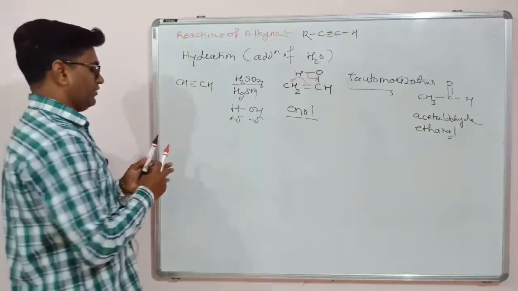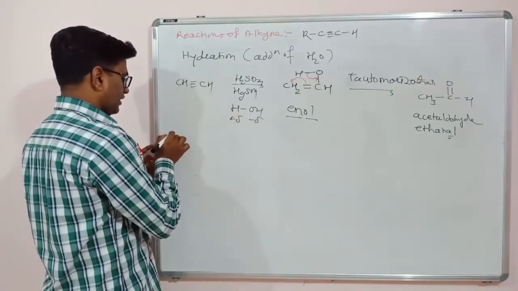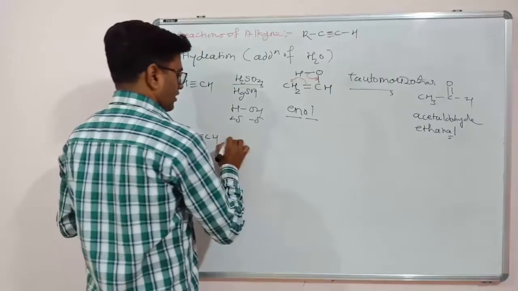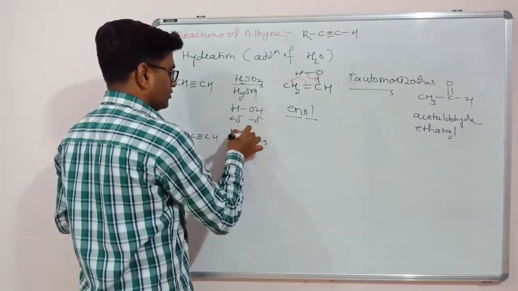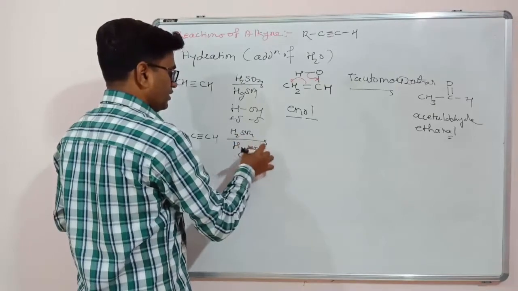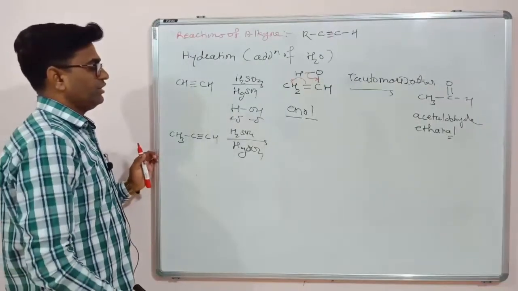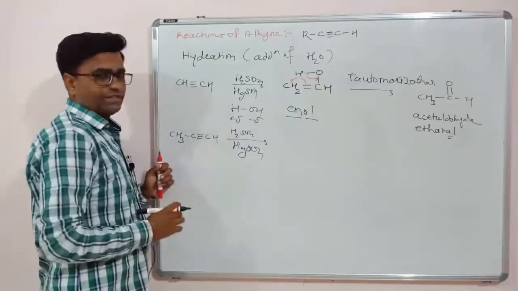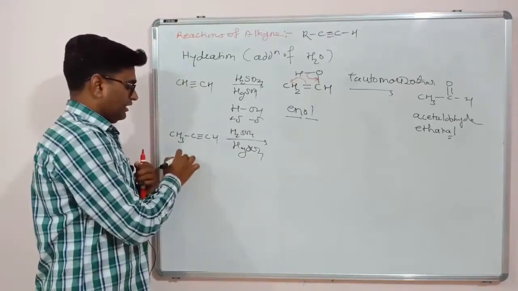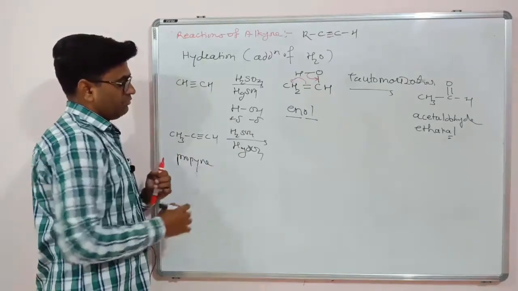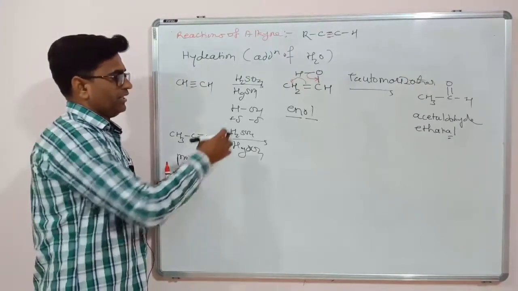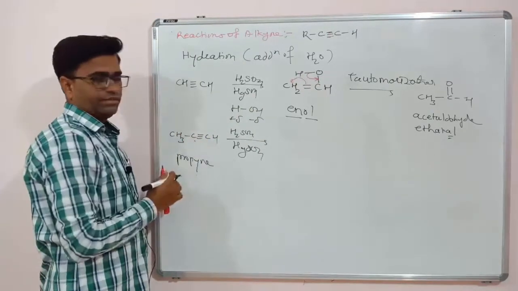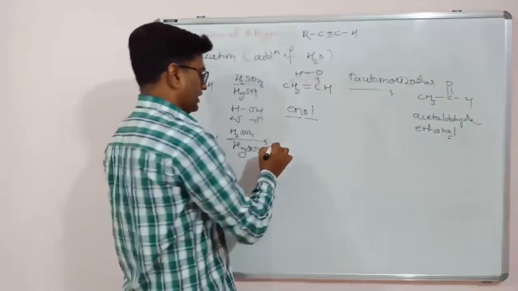Now for example, we have propyne, CH3C triple bond CH. The reagent is the same, H2SO4 and HgSO4, which means addition of a water molecule. Now this alkyne is not symmetrical, so this addition reaction goes via Markovnikov's rule. According to Markovnikov, the negative part of the reagent forms a bond with the carbon atom which has less number of hydrogen atoms. So what will we get as a product?